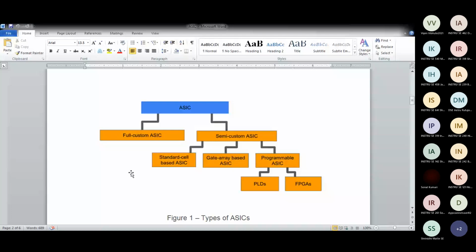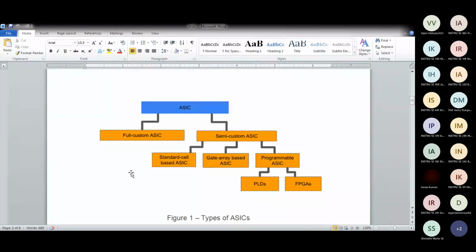The gate array means an array made up of logical gates: AND, OR, NOR, XNOR, NOT. We have studied all this last semester in digital electronics. So you make an array of these gates, and then you program those gates according to your application. So these are gate array ASICs.